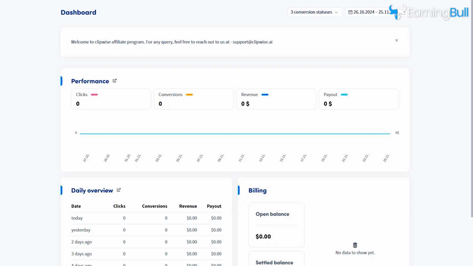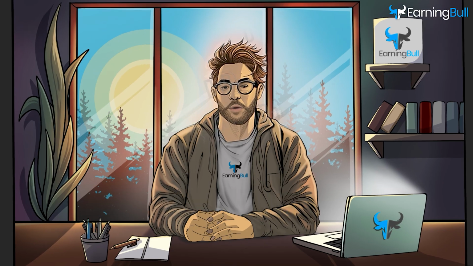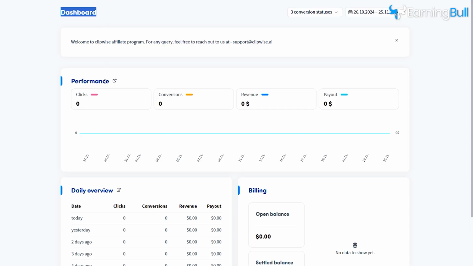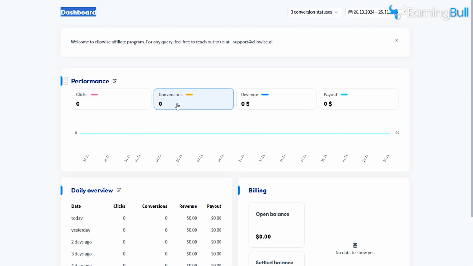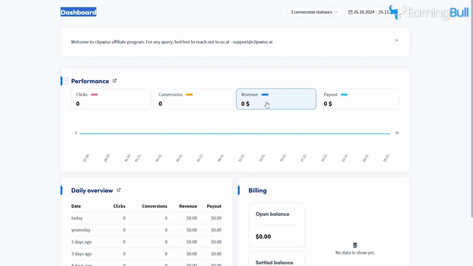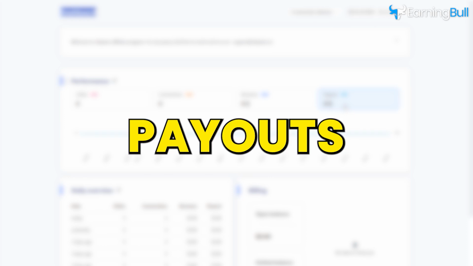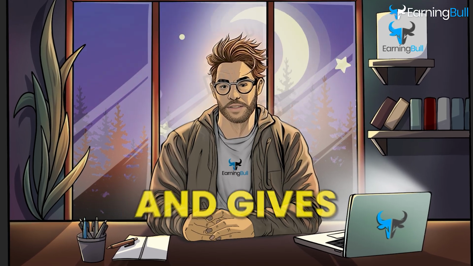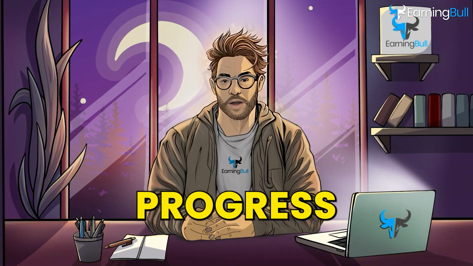Step 4. After completing the setup, you'll be directed to your dashboard. This is where all the action happens. You can track your clicks, the number of people clicking your affiliate link, conversions, how many of those clicks turn into paying customers, revenue, how much you've earned so far, payouts, your total payouts and upcoming payments. The dashboard is easy to navigate and gives you a clear picture of your progress.